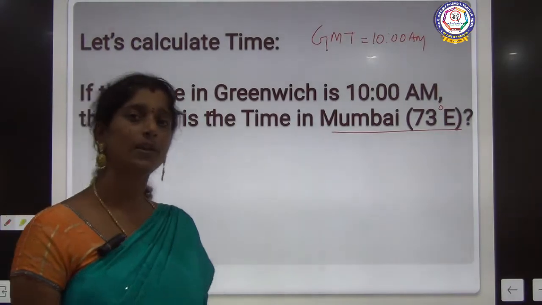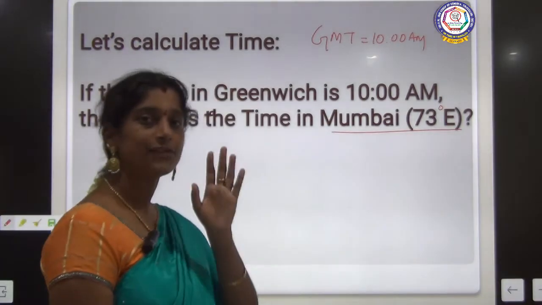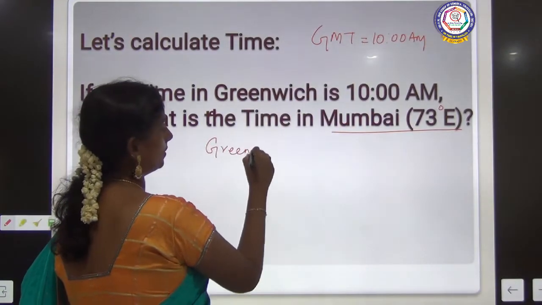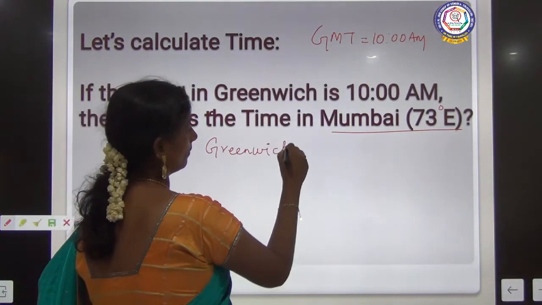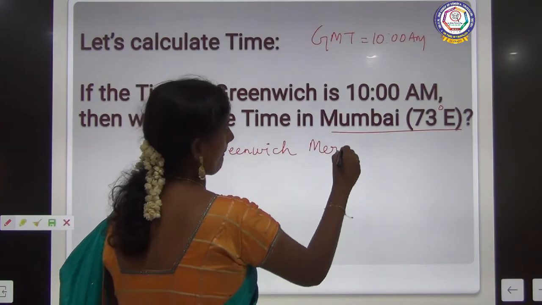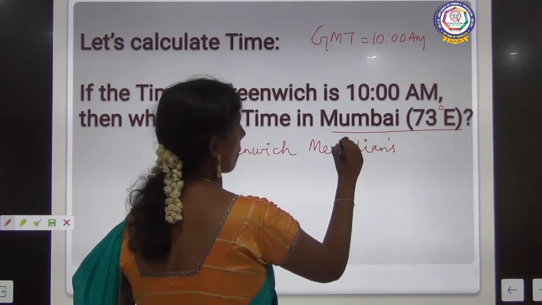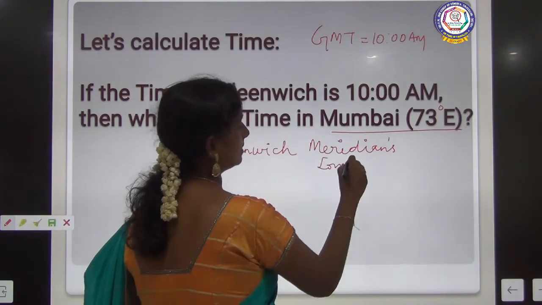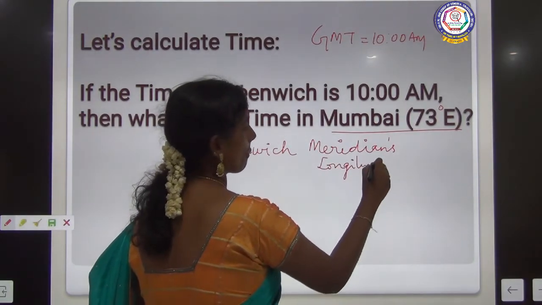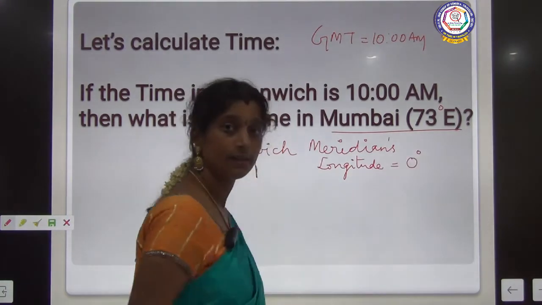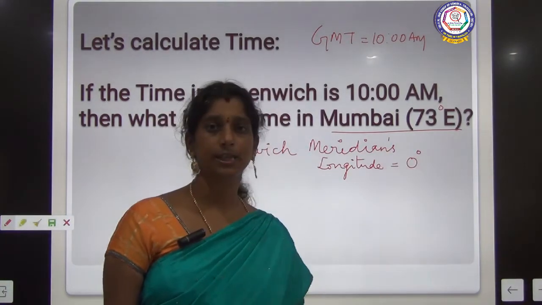So how are we going to calculate? We have seen already that the Greenwich meridian's longitude is 0 degrees, right? So this is 0 degrees.